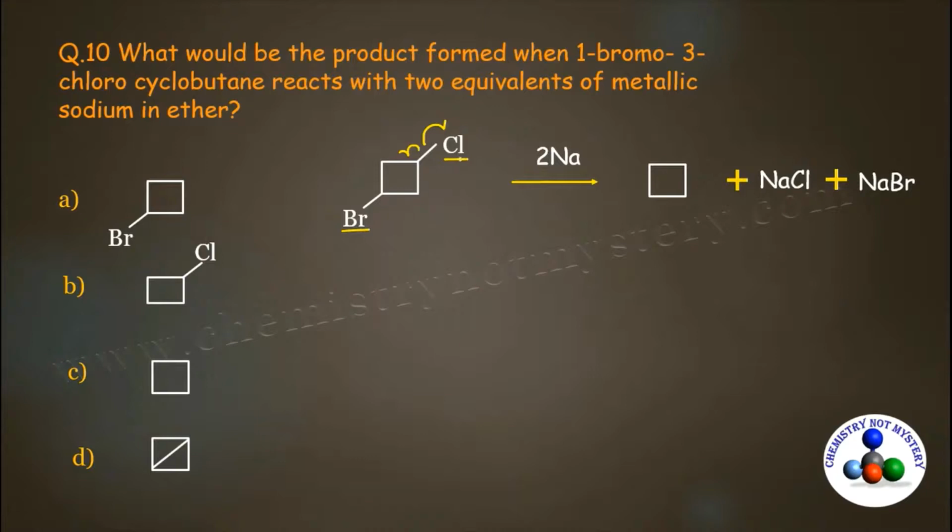As a result of dissociation, one free radical will be generated over here and another free radical will be generated at this carbon. Now both these radicals combine together and result in the formation of a bond. So this will be the product of our reaction. When you compare your answer with the given options, you will see option D will be the right option for this question.